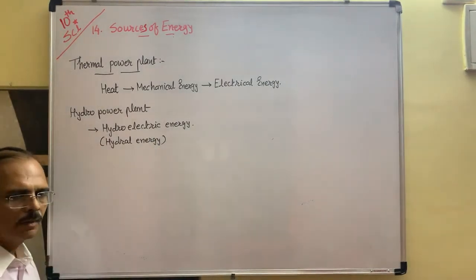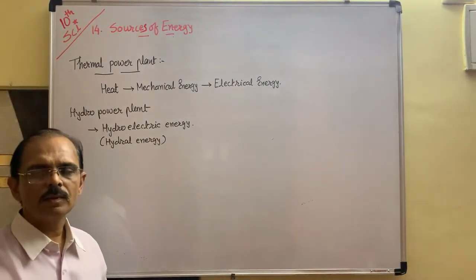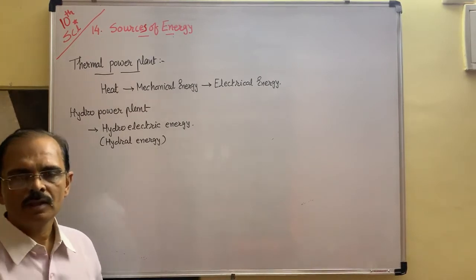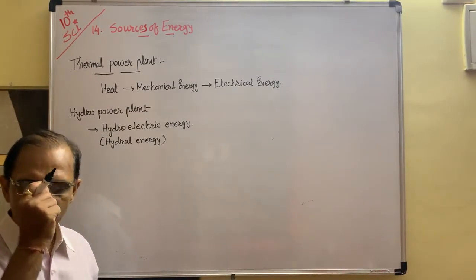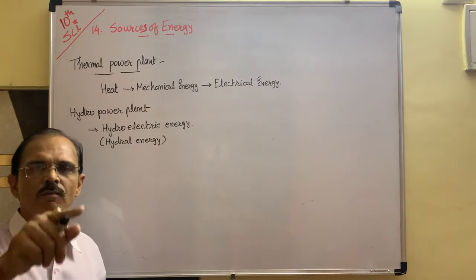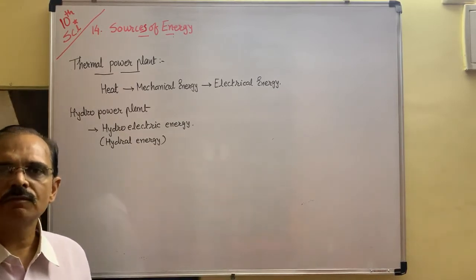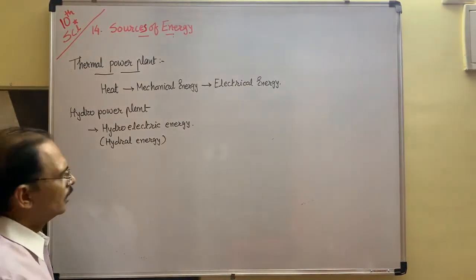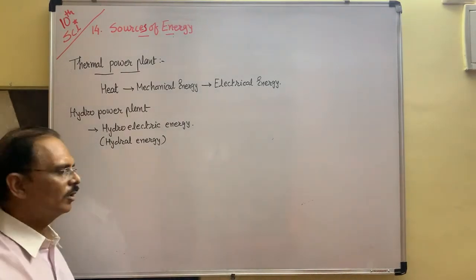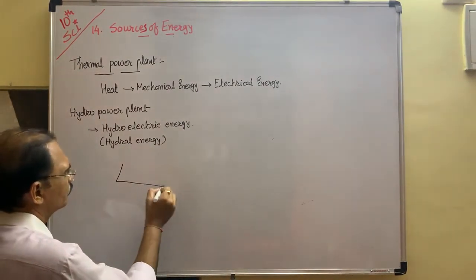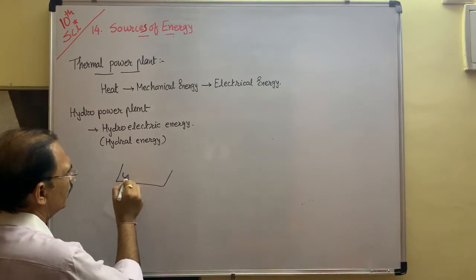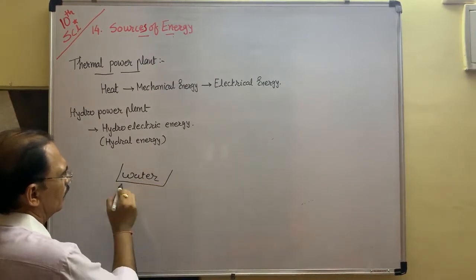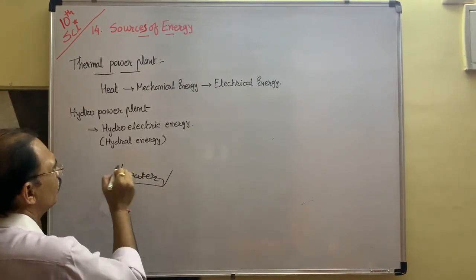You have learned the law of conservation of energy. That the energy can neither be created nor be destroyed, but it can transform from one form to another form. So here it can transform from one form to another form on the dam. Suppose water is there, okay, then it contains potential energy.